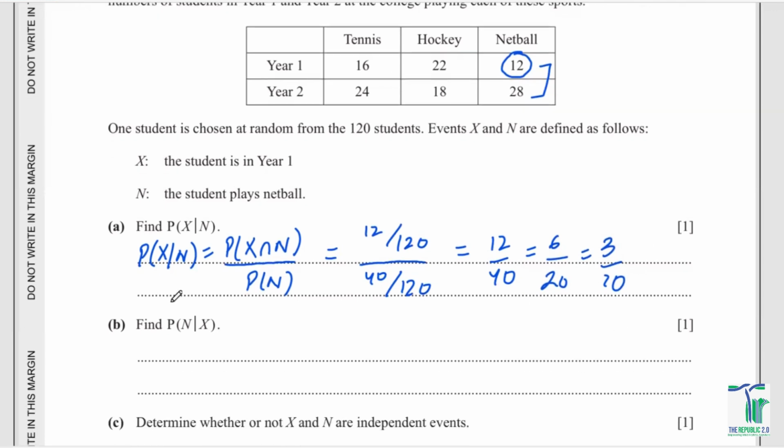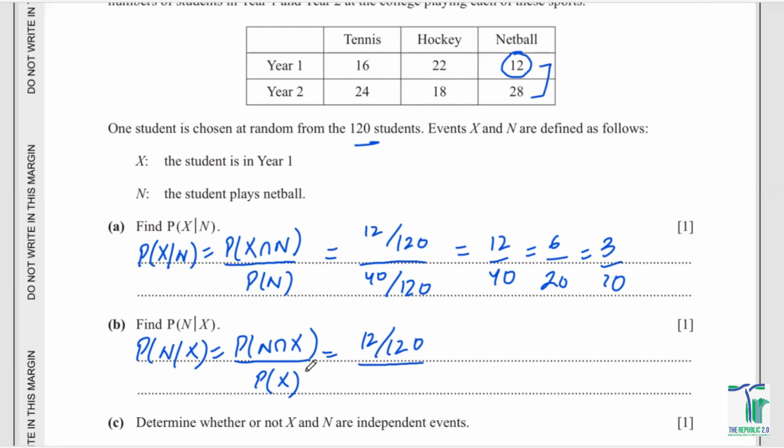Now, similarly, in part B of this question, we are supposed to calculate the probability of N given that X is happening. So what will the formula be? Probability of N given X has to be the probability of N intersection X divided by the probability of X. The number of students who opt for netball and belong to year one is 12 upon 120, because we've got 120 students in total, divided by the probability of the students in year one.